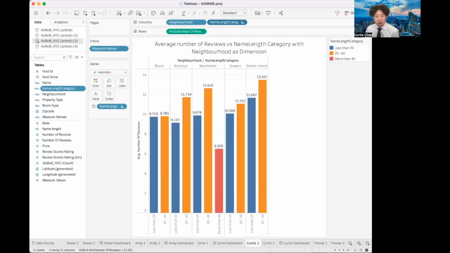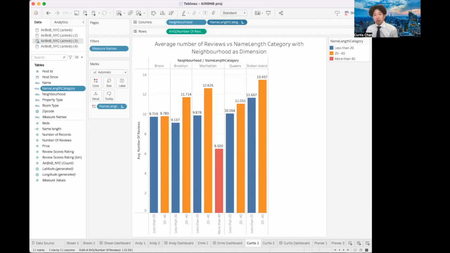We found that there's a correlation between name length and the average number of reviews per neighborhood. Hosts can consider giving their listings longer names to potentially increase the number of reviews received. Additionally, for hosts with listings in neighborhoods with lower average number of reviews, improving the length of their listings may attract more guests and increase the number of reviews.